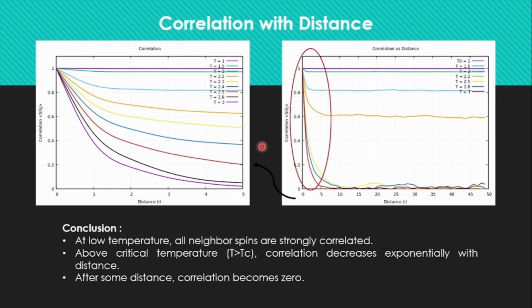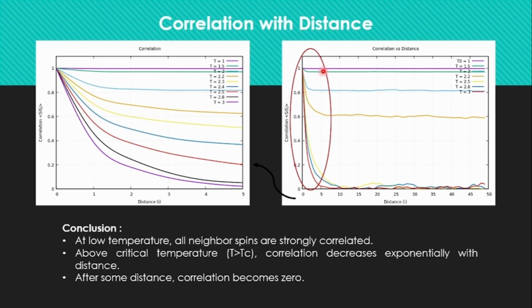Then we have calculated this correlation with the distance. So here we have varied the temperature and calculated the correlation average of SiSj with the distance. Distance means these are the indices. Actually these 1, 2, 3, 4, 5, 6 are the neighbors. That means 1 is the first nearest neighbor of a reference spin, 2 means second nearest neighbor, 3 means third nearest neighbor, and so on.